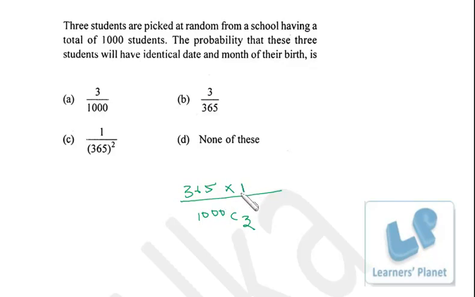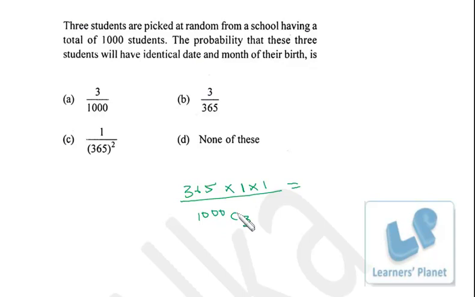Second one has just one choice, because whatever the date and month of this particular child is, the same should be of this one. For the third one also, since all of them should have the same date and month. So for the first one 365 choices are there, for the second and third they don't have any choice. So it is 365 by 1000 C3.